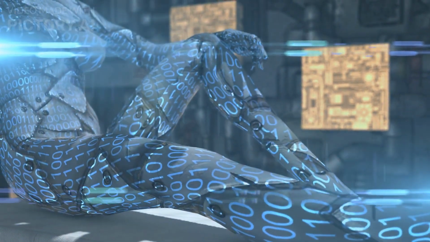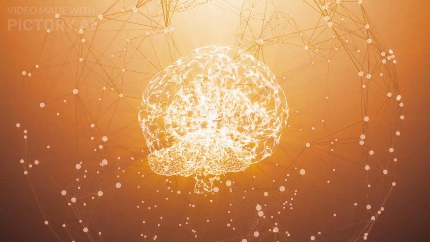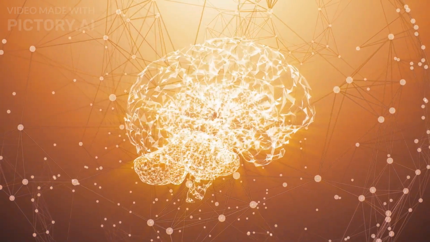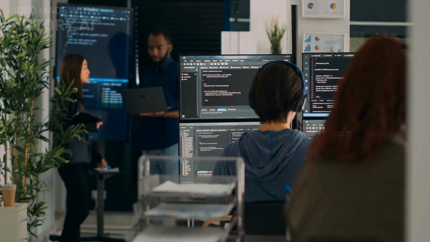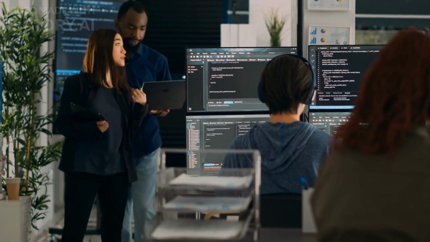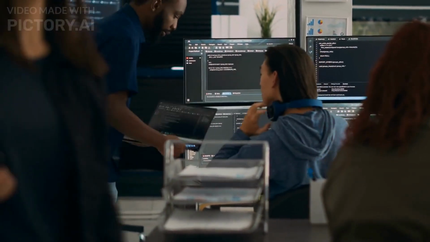What is AI? Simply put, AI refers to machines or computer programs that can perform tasks that would typically require human intelligence, such as learning, problem solving, and decision making. These machines use complex algorithms and mathematical models to analyze and interpret data and learn from their experiences.